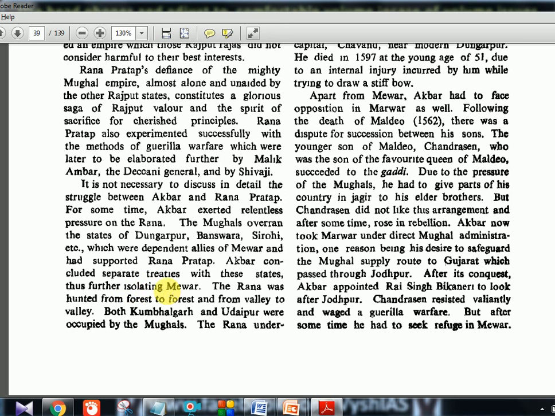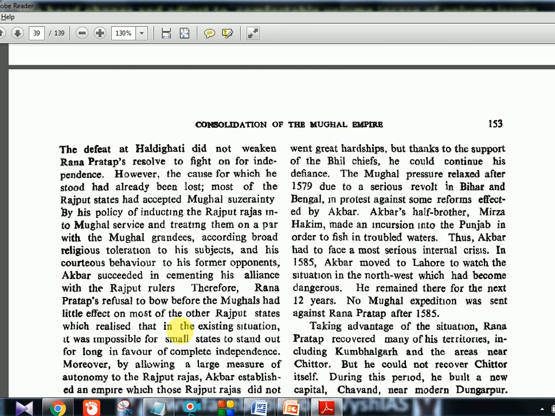So what Akbar did is he captured those places and made treaties with all the other places where Rana Pratap could go and contact to raise an army. So Rana Pratap was isolated. Even if he wanted to come back, there was no kingdom or state which could offer him any army. The Rana was hunted from forest to forest and from valley to valley. Both Kumbhalgarh and Udaipur were occupied by the Mughals. The Rana underwent great hardships, but thanks to the support of the Bhil chiefs, the tribal chiefs who were helping him, he could continue his defiance.